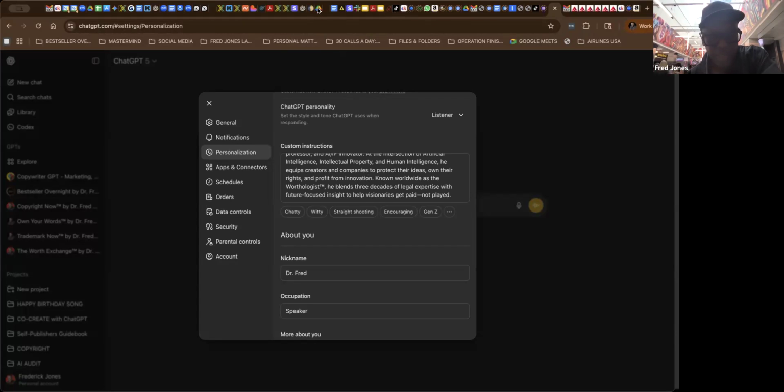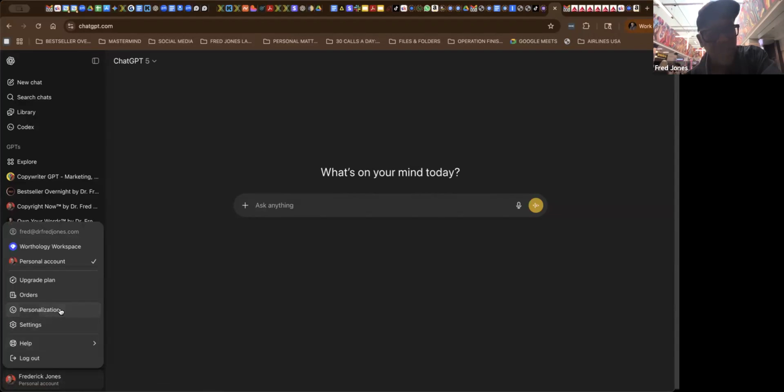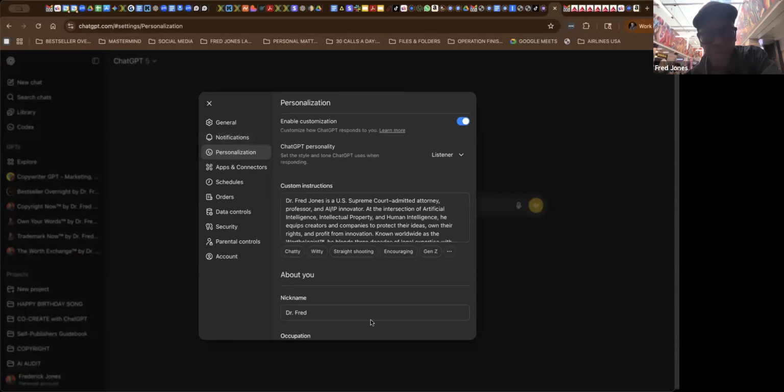Now go into your ChatGPT, go down to your name, personalization. Let's go over it again real quick. Go down to the bottom left, then hit personalization, and then right here, read all of that.